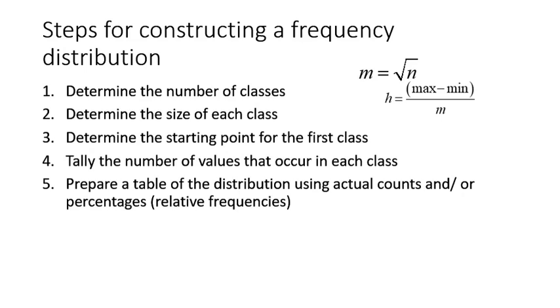The steps of drawing a frequency distribution table are: we need to determine the number of classes, determine the size of each class, determine the starting point of the first class, tally the number of values that occur in each class, and prepare a table of distribution with the actual and the relative frequencies.